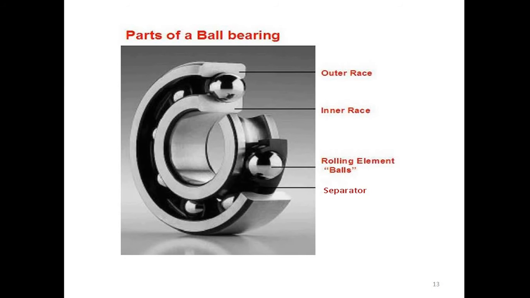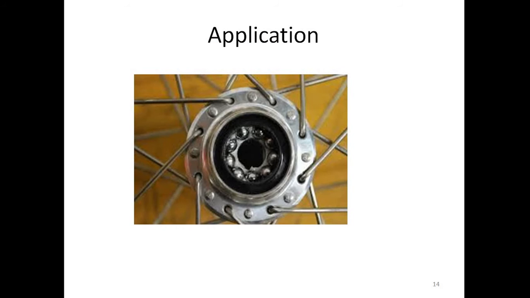The outer race is a fixed race. The inner race is a rotating race, and to maintain the gap between the outer race and inner race, balls are used as the rolling element in this type of ball bearing. Then a separator is used as shown in the figure. One application of the ball bearing is in an automobile or bicycle, where spokes are there as shown in the figure, and to support the shaft, the ball bearing is used.